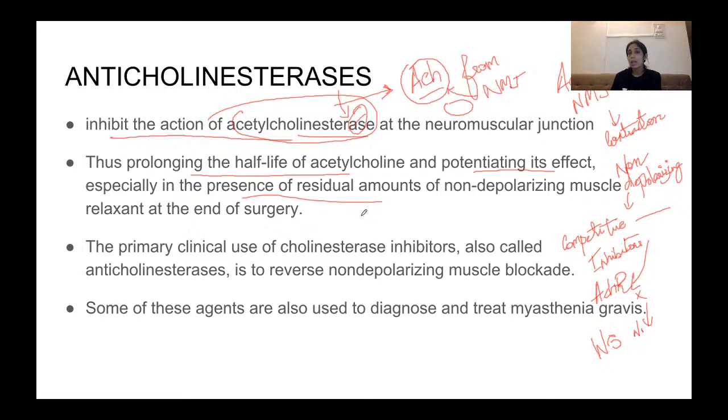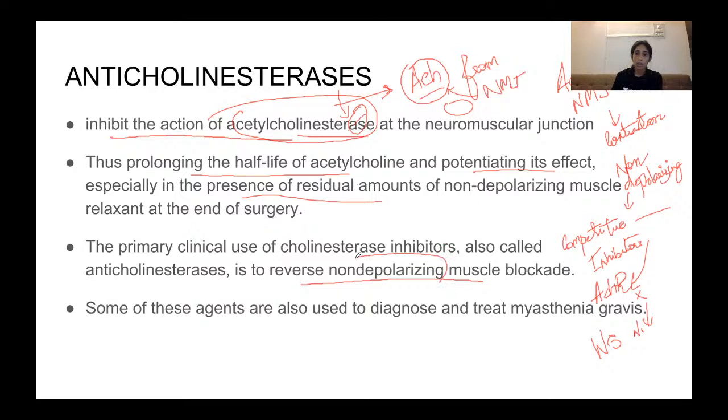But any residual amount of paralysis will be reversed because of this anticholinesterase. Now, the primary clinical use of cholinesterase inhibitors, also called anticholinesterases, is reversal of non-depolarizing muscle blockade.